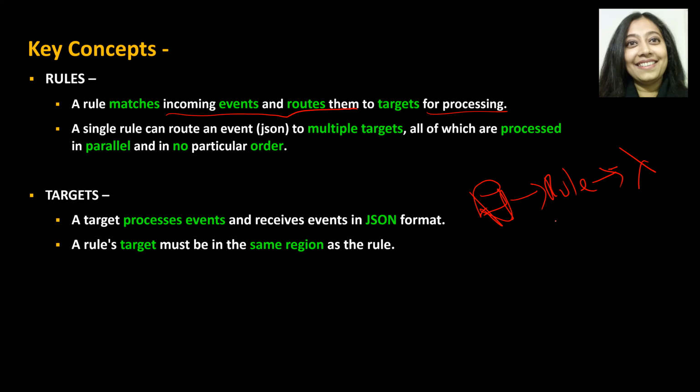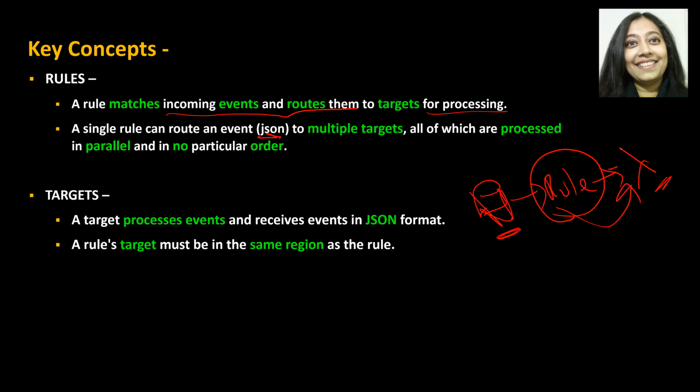This particular rule is going to look for this incoming event and then route that specific data to this target, in this case, a Lambda function. A single rule can route events to multiple targets, and basically all the data is routed in a JSON format, so keep that in mind.